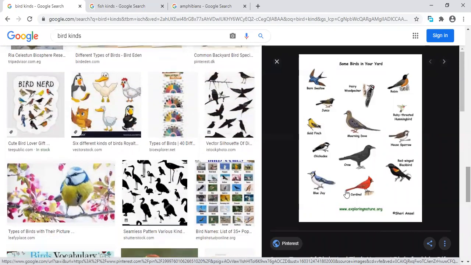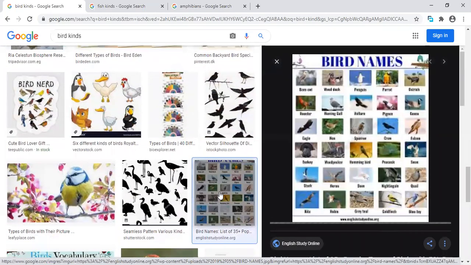So one more time, we said bird names. You can find the rooster is a bird, the eagle is a bird, the hen is a bird, the dove is a bird, the sparrow is a bird, blue jay is a bird, goose is a bird, the pigeon is a bird, the penguin itself is a bird, the ostrich, the owl, the duck, the eagle, the turkey. All of these are different examples and different names for the birds around us.